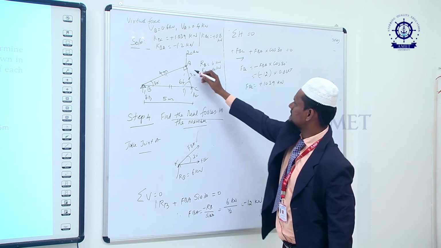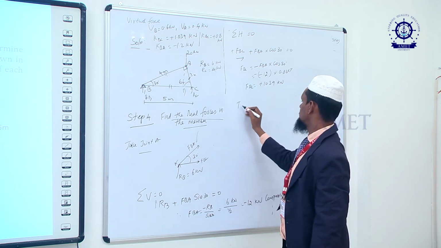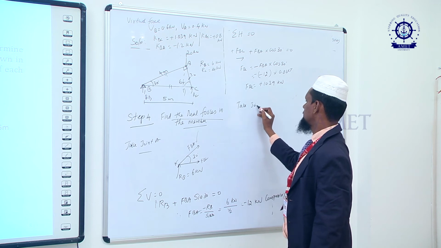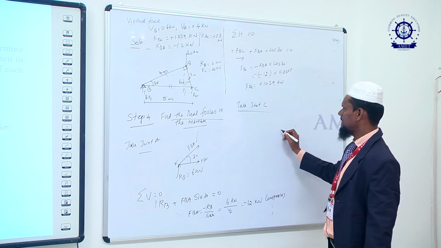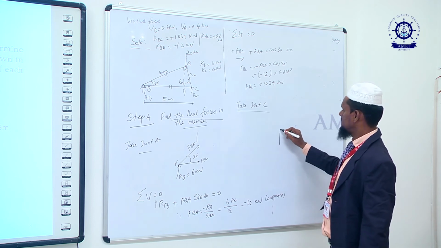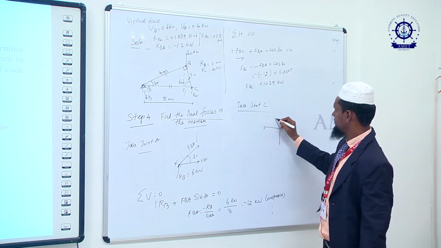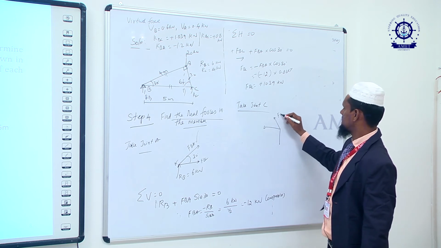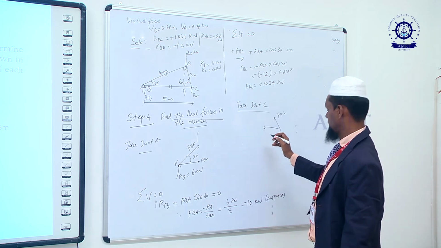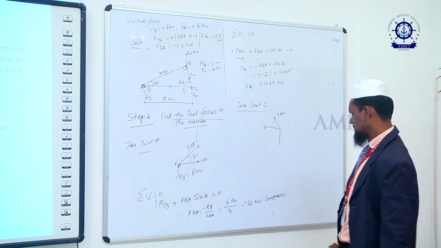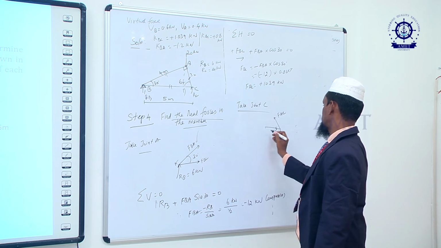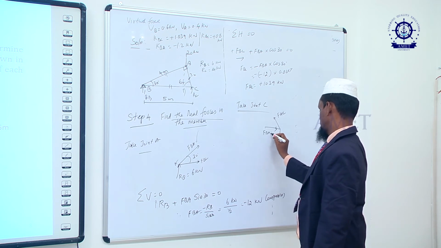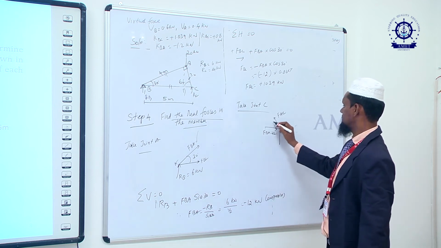Then we have to find out the force in AC. Take joint C, any one joint, C or A. So I repeat the free body diagram. FBA is compressive. So you have to take FBA as minus 12. FAC we don't know, it is at 60 degrees.